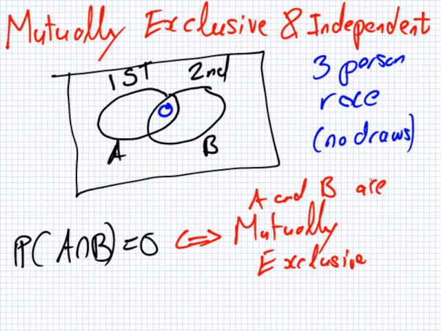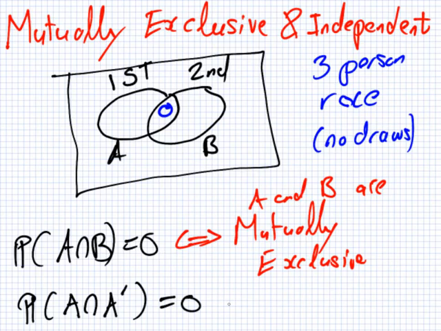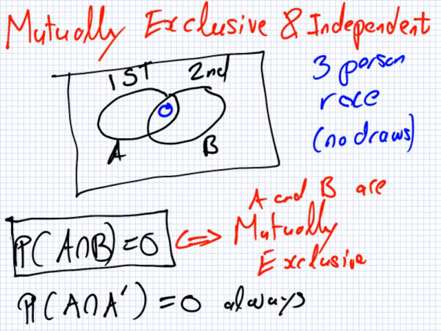It's not possible. Now there's some things you already know which are mutually exclusive. For example, is it possible to have A and not A at the same time? No, you can't. It's like saying, can you flip a coin and get heads and not heads at the same time? No. So these are always mutually exclusive, always. But sometimes you have A and B are mutually exclusive events, which just means that it's impossible for them to happen together at the same time.